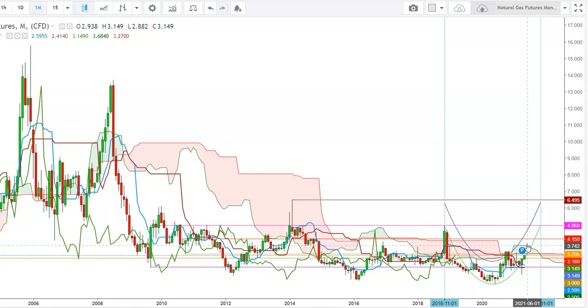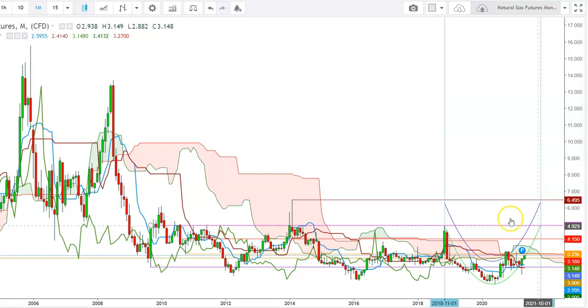So here I find that the natural gas futures could test a high at the levels of $4.150, where they could find a stiff resistance. But here I'm sure that the natural gas futures were ready to form a new peak before November 2021. The natural gas futures could test the levels of $4.929.